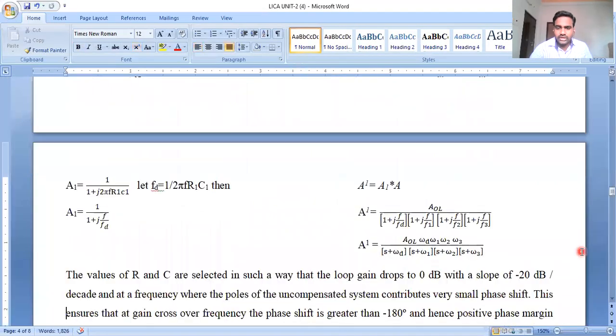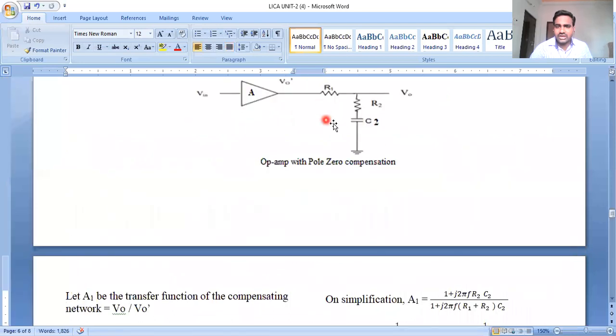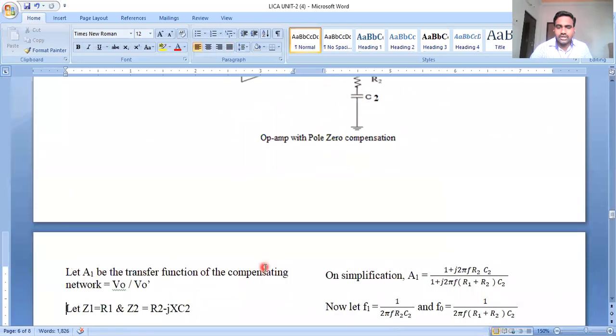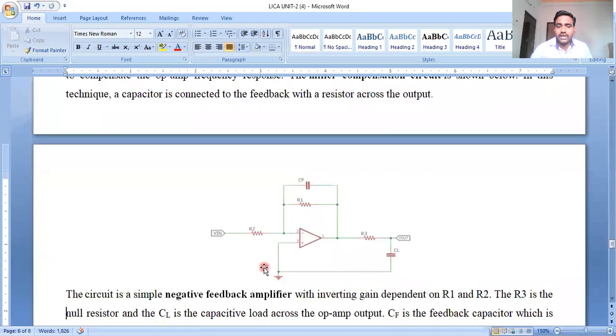When we see the pole-zero technique, we connected the RC pole pair externally with respect to the output. But compared to internal compensation, or Miller compensation, we connected the capacitor, the compensating capacitor. We call it the compensating capacitor, feedback capacitor, or negative feedback capacitor, C suffix F, in an internal manner. That means here the capacitor is connected internally, but there the compensating circuit is connected in an external manner. That is one difference.